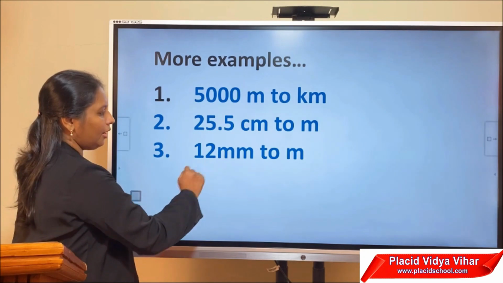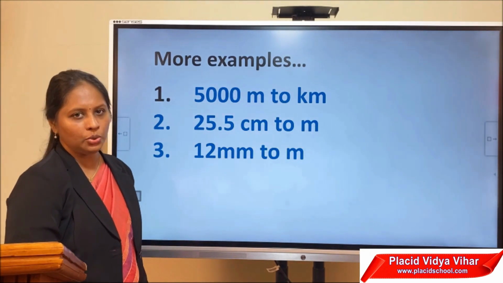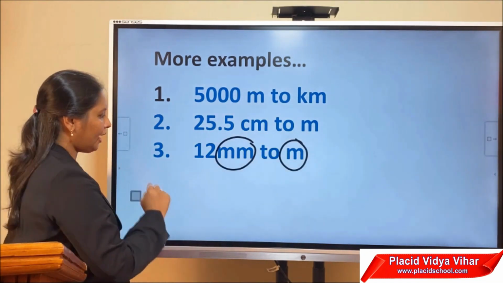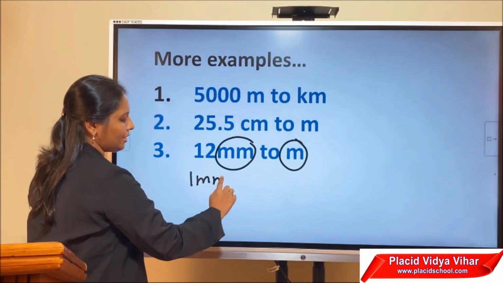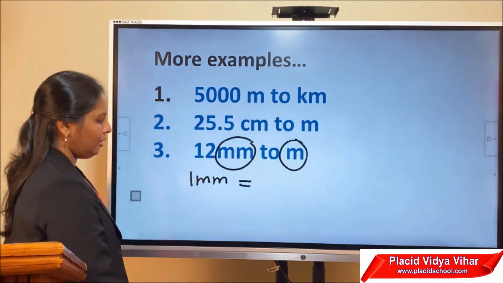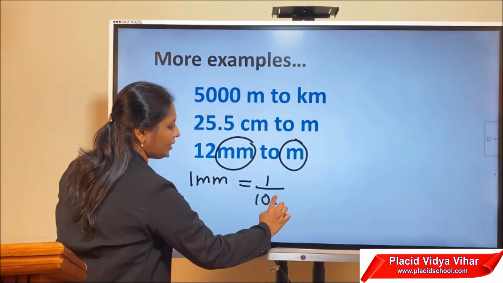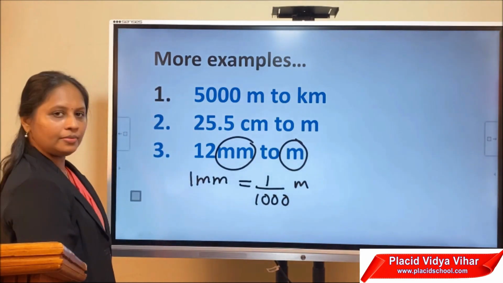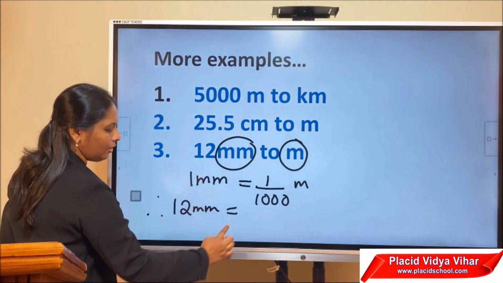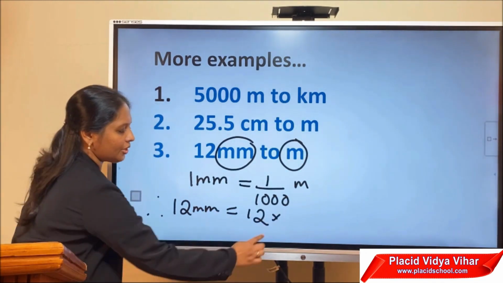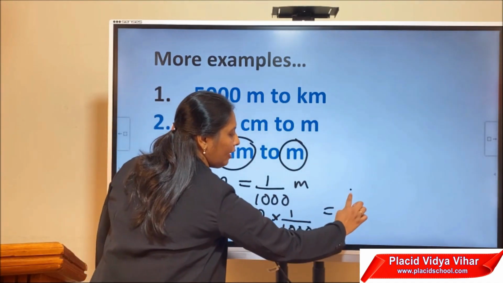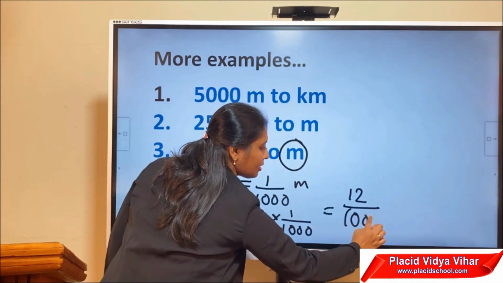Now we will move on to the third question. What is the third question? Convert 12 millimeter to meter. So the conversion is from millimeter to meter. So what you have to do first? Write the conversion factor. What is 1 millimeter is equal to? Small to big, and milli represents 1 by 1000. So 1 by 1000 of a meter. Okay. Therefore, 12 millimeter is equal to 12 into, now do the conversion, that is 1 by 1000. This is nothing but 12 divided by 1000.